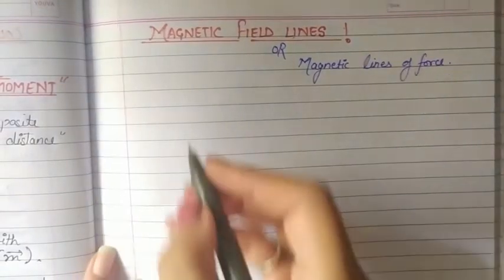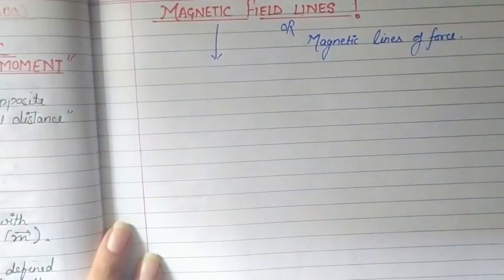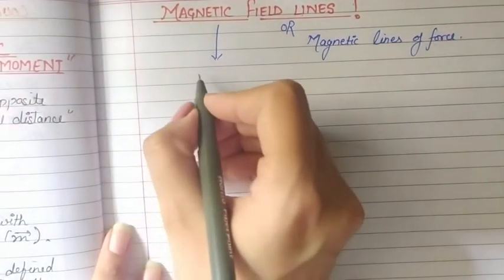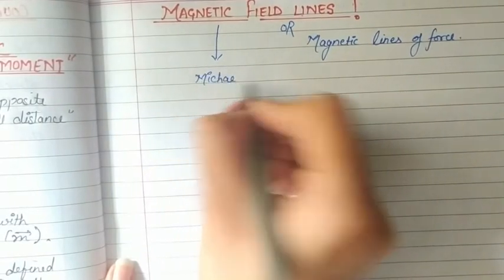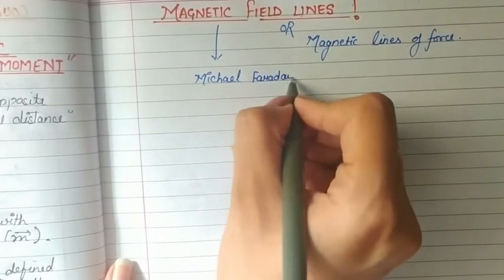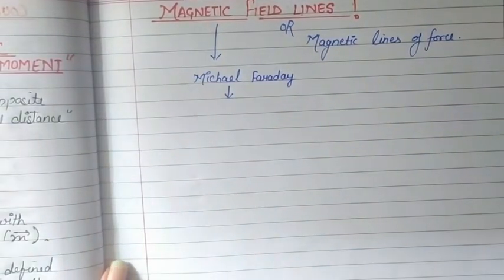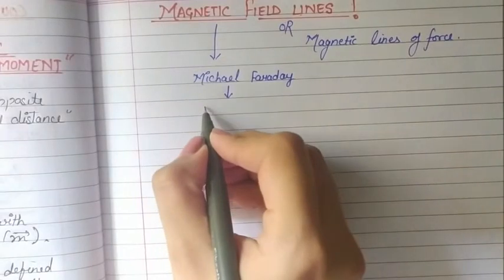So in short, the idea of magnetic field lines was first introduced by Michael Faraday. The reason to introduce this idea is to represent magnetic field visually.